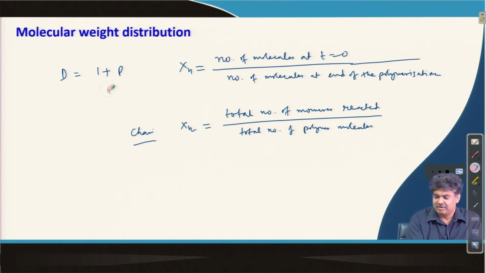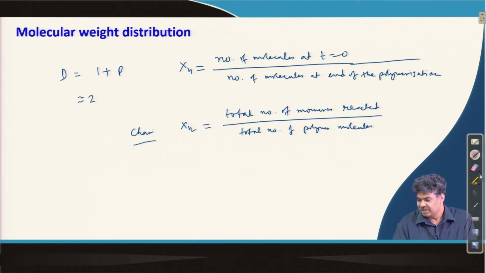Now, we have also known that in case of step growth polymerization P maximum can be 1. So, D is always theoretically close to 2, because it cannot go beyond 2, because for getting high molecular weight P is required to be close to 1 for a step growth polymerization. So, D is always close to 1 for a high molecular weight polymer sample generated from step growth polymerization.